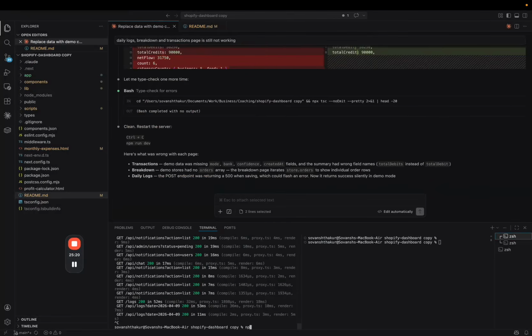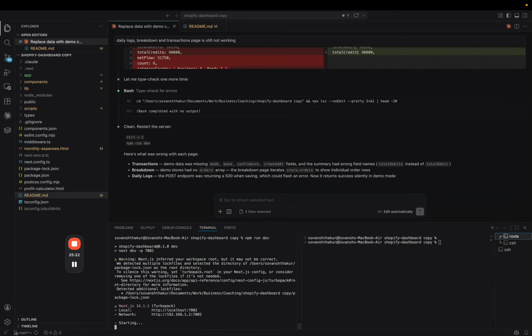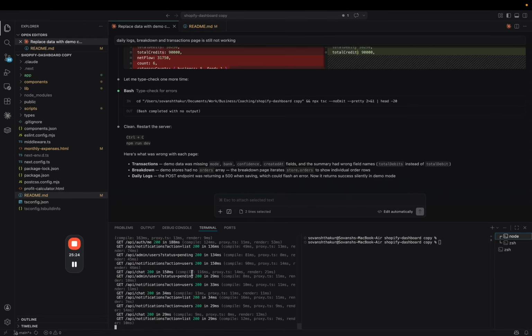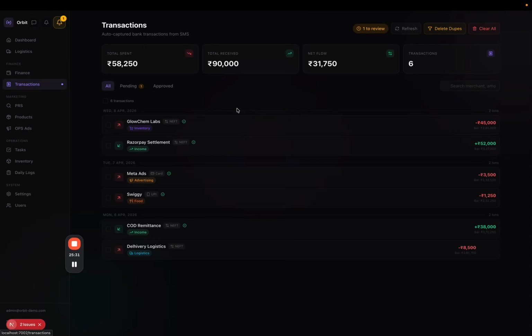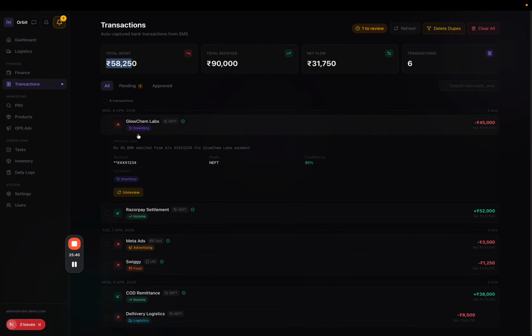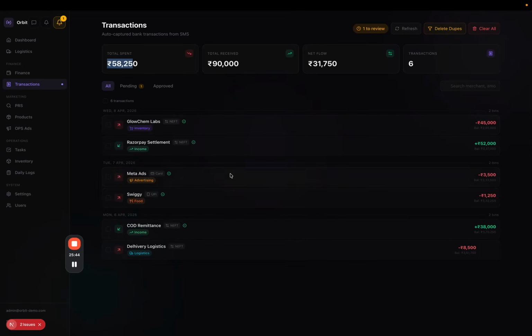The thing is that I really want to demonstrate the entire thing so that you get a very good picture as to how this actually works. Okay, that's perfect. So this is the transactions page. As you can see, it's very pretty and looks very cool and intuitive. So this basically fetches all the transactions. And as you can see, this is categorized as inventory, because there's data and it knows that this was for inventory. Then this is for income.